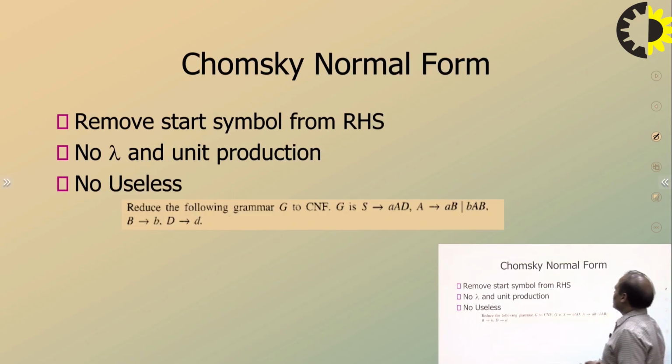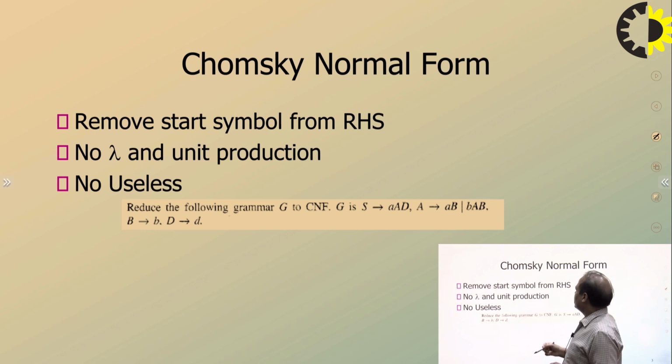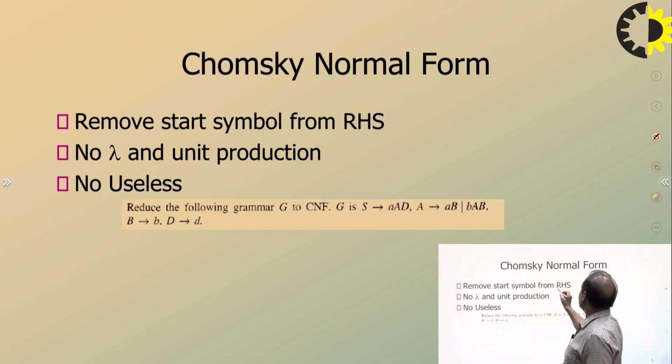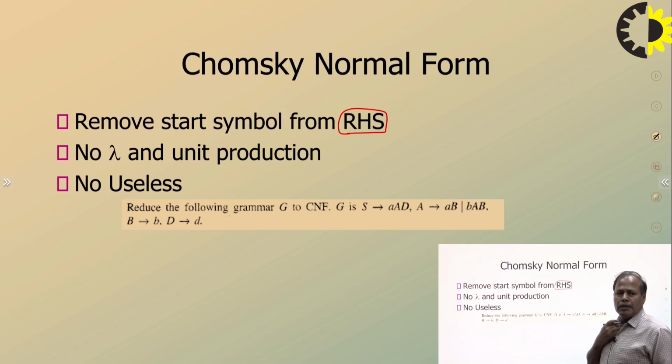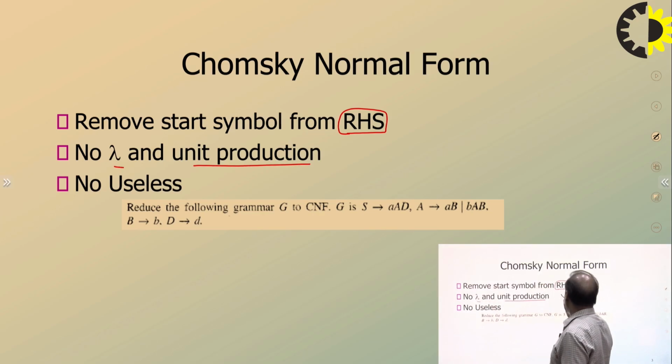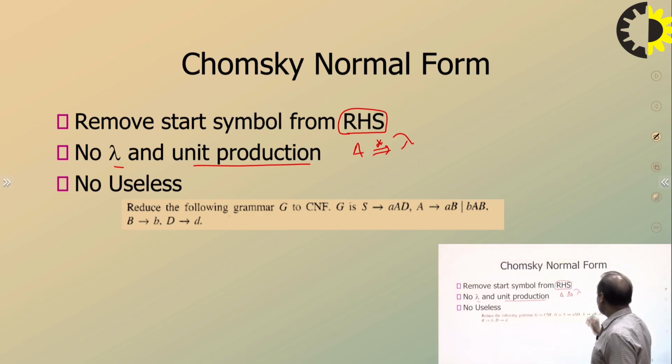Okay. So what is the prerequisite of this? First, you have to remove the start symbol from the right hand side of productions. There should be no starting symbol there. If there is a starting symbol in the right hand side of a production, it needs to be removed. Second, the prerequisite for Chomsky normal form is no lambda and unit productions, which means that A goes to lambda type of production can be eliminated, and similarly A goes to B type of production can be eliminated, right?